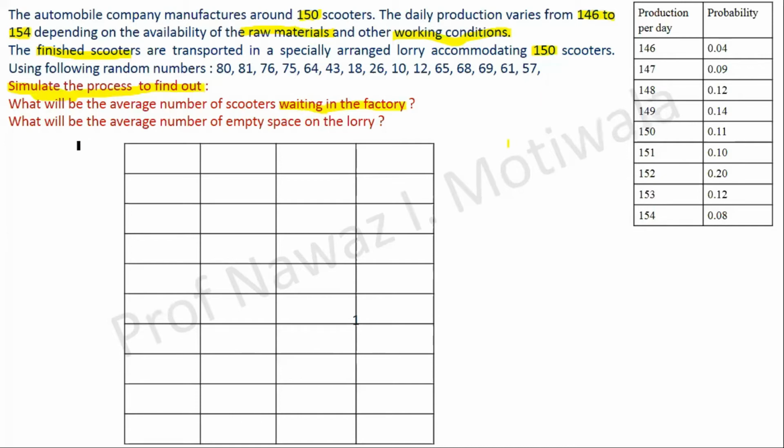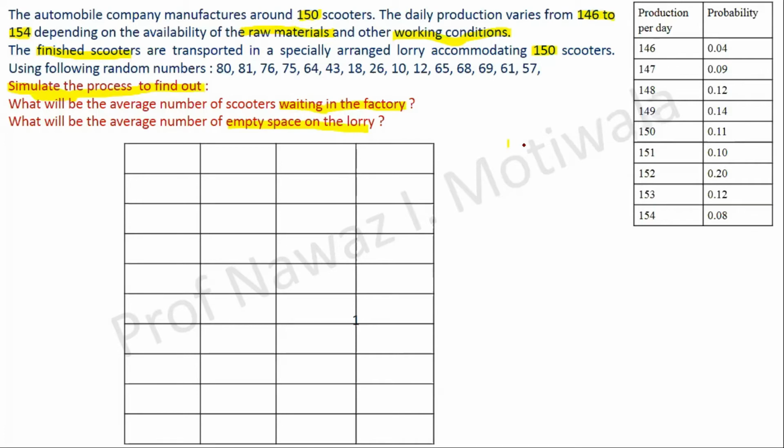The second thing asked is, what will be the average number of empty spaces in the lorry? If they manufacture less than 150 scooters, the lorry will be empty. That's the simple logic. So we need to simulate the process for the next how many days? Can someone tell me? For the next how many days we need to simulate the demand? 15 days. Yes sir, that many random numbers are given.